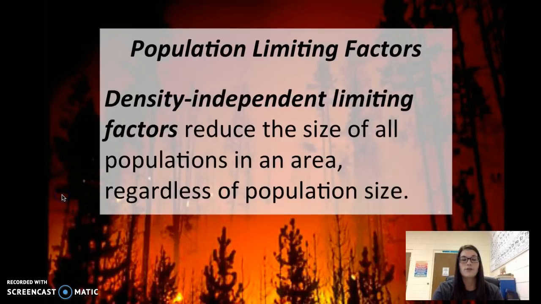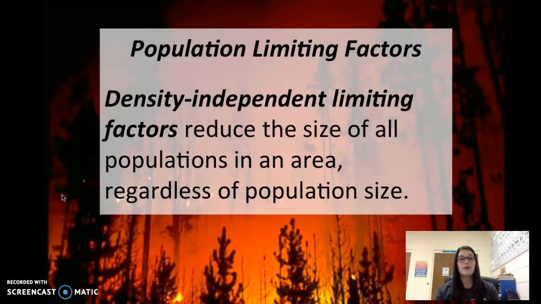Population limiting factors. So the first kind of limiting factor is called a density independent limiting factor. It reduces the size of all populations in an area regardless of the population size. So it does not matter how many little bunnies are living in the forest. If it's a lot of bunnies or only 3 bunnies, if there's a forest fire and it comes through, it's going to hurt that population, all right? It doesn't matter if there's a lot of them or just a few of them.